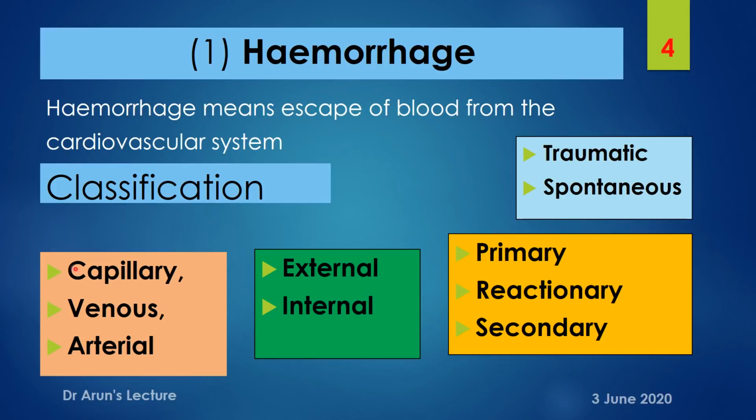First and foremost, capillary, venous, and arterial hemorrhage. Here, whenever an arterial part has been involved, there will be a rapid loss of blood, and it can even result in sudden death. Venous and capillary bleeding can result in a gradual loss of blood, and it can even be fatal when there is no medical intervention.